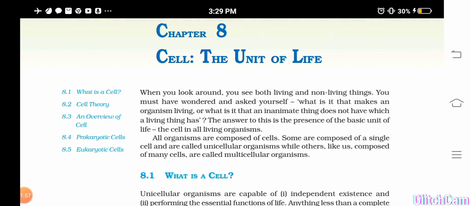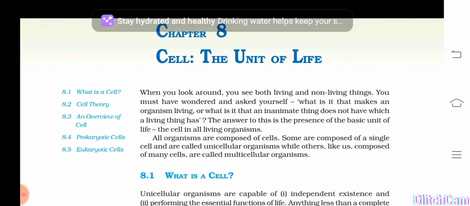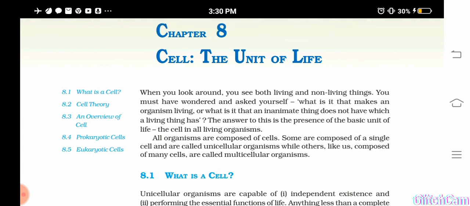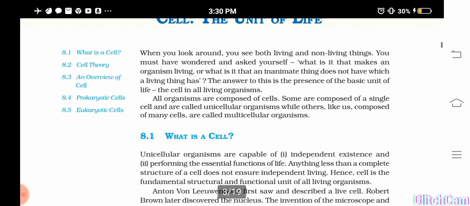We have studied about tissues in the last chapter, and I have told you tissues are a group of cells having same structure and function. So what do you mean by a cell? Cell is the structural and functional unit of all organisms, isn't it? So we can define it like this: the structural and functional unit of a living organism is called the cell.